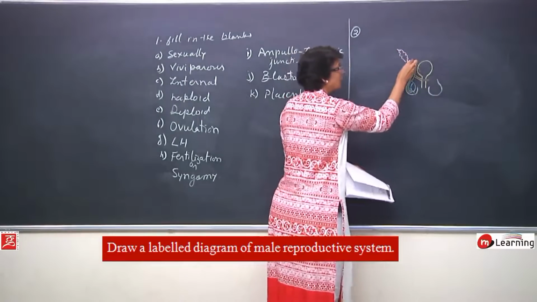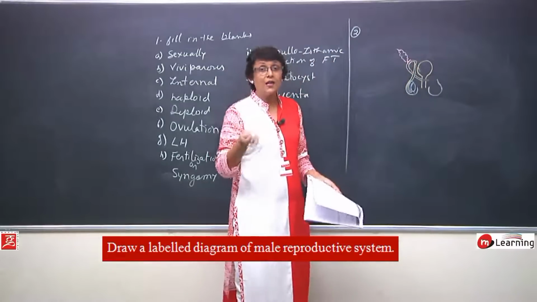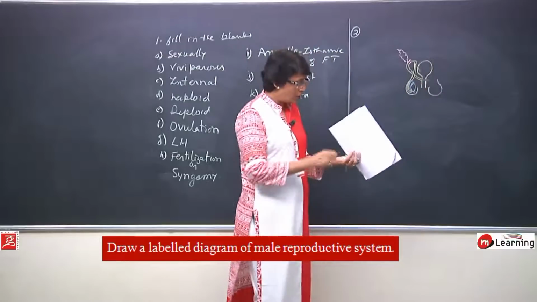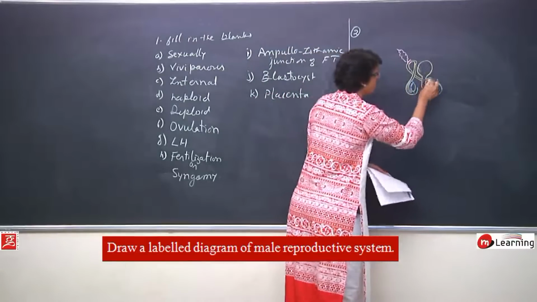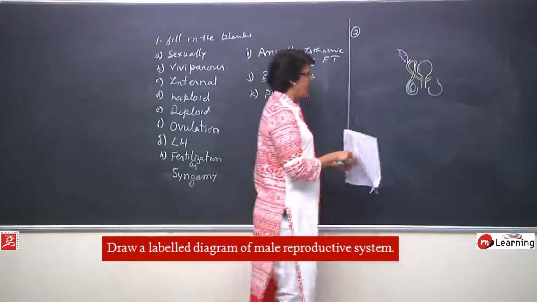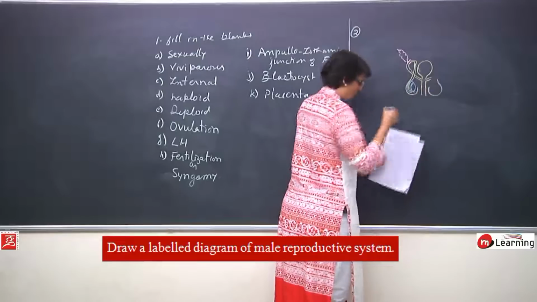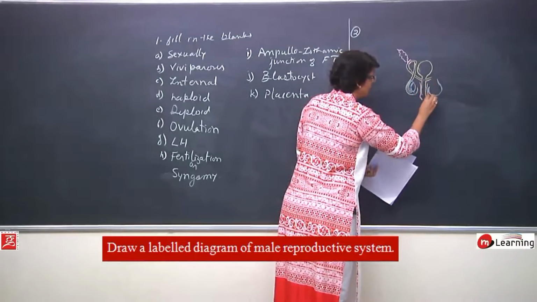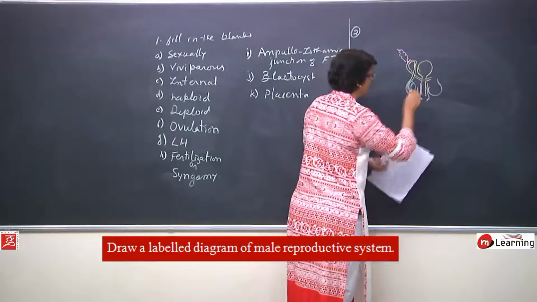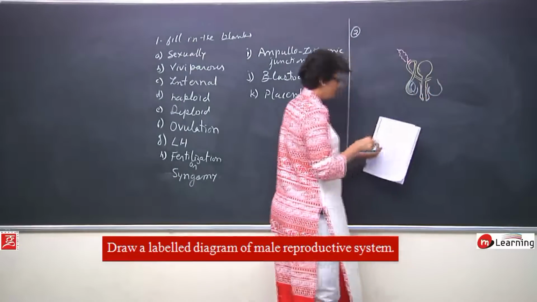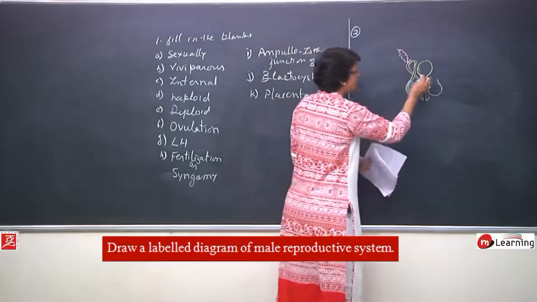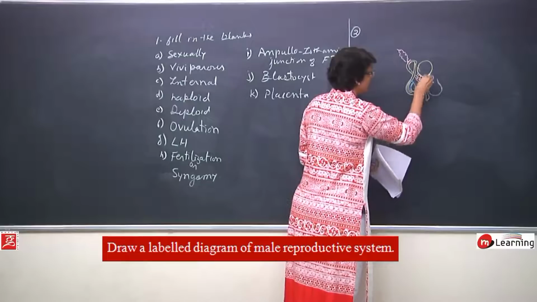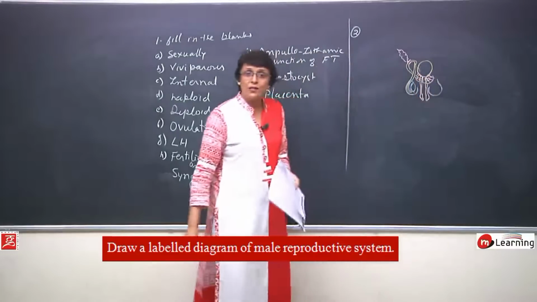Here we made the ampulla region also. So our diagram has to be the complete detailed diagram, and it connects to the urethra. So there are 2 vas deferens, one from each side, opening into the urethra. Now this urethra passes through a muscular structure known as the penis, which is the external copulatory organ, and this connection which is here is covered by a large chestnut-type gland known as the prostate gland.